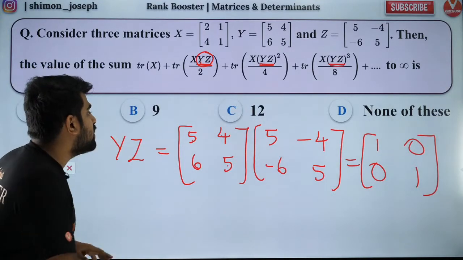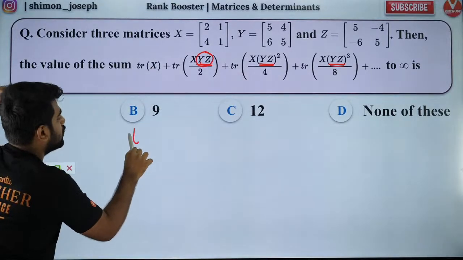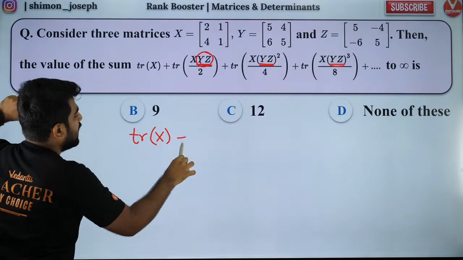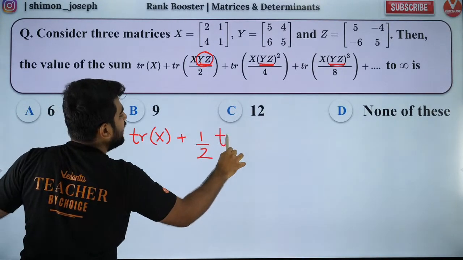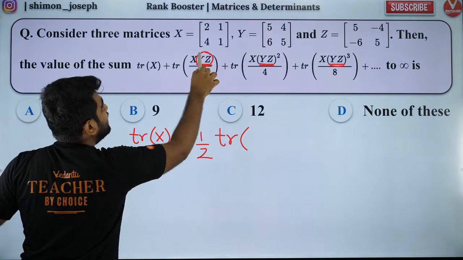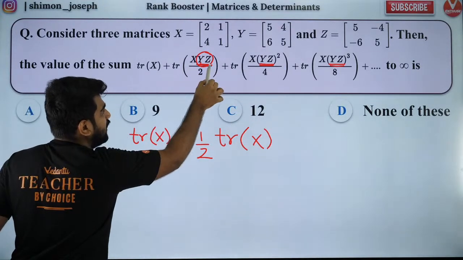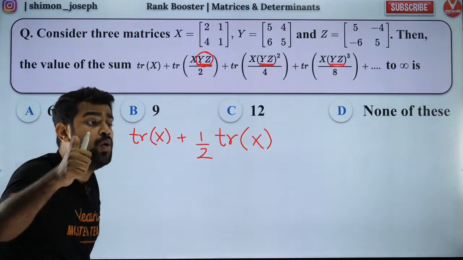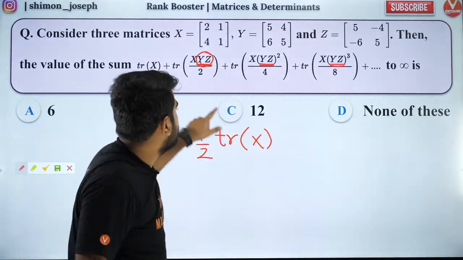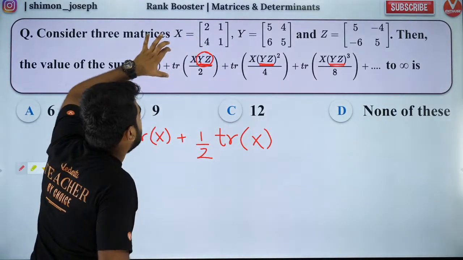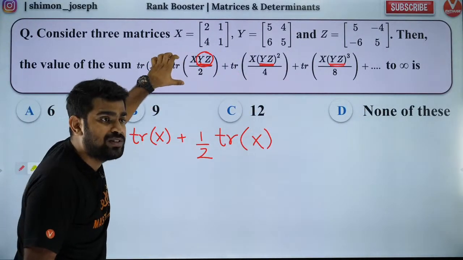Everybody liked it? Okay, the answer is not yet done. So let me erase this. Now, let's rewrite this expression. It is going to be trace of X plus 1 by 2, can I take it outside, trace of X into YZ. YZ is I, so X into I is X only. And 1 by 2 I took outside. How? Property. I told you whenever you have a scalar, you can take it outside the trace.